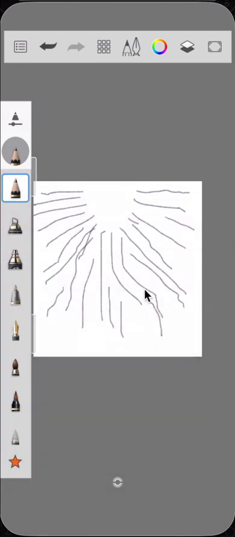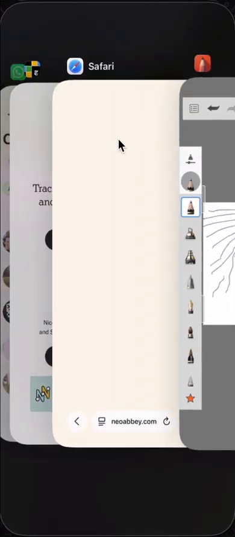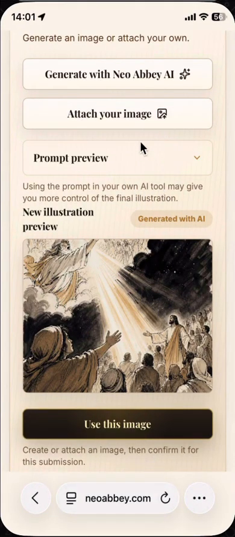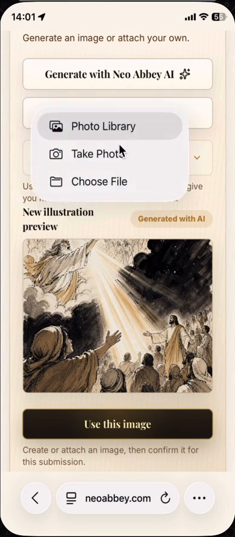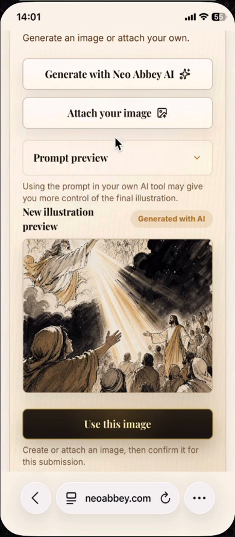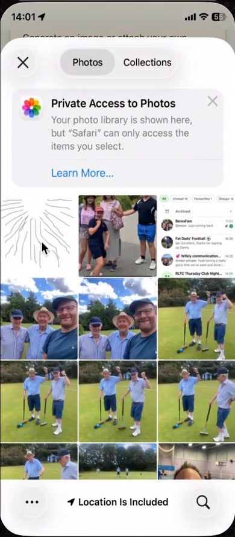So I'll just click Save Image. So now when I go back to Neo Abbey and choose to attach the image, I can go to my photo library and choose that photo.